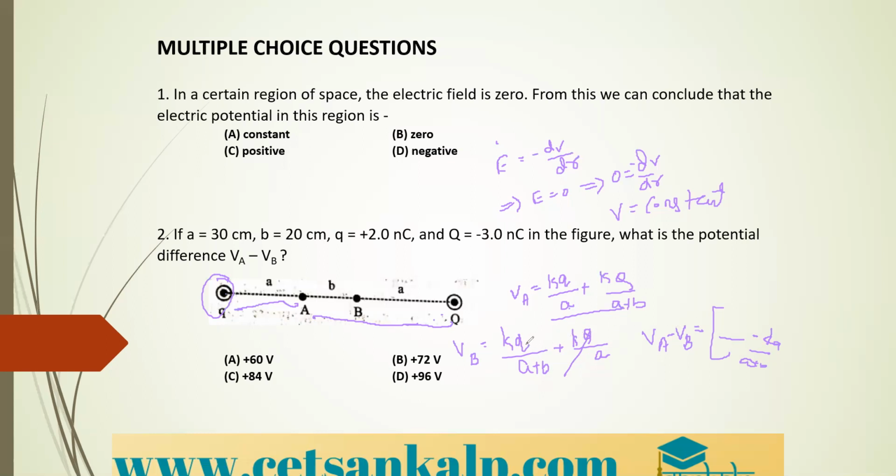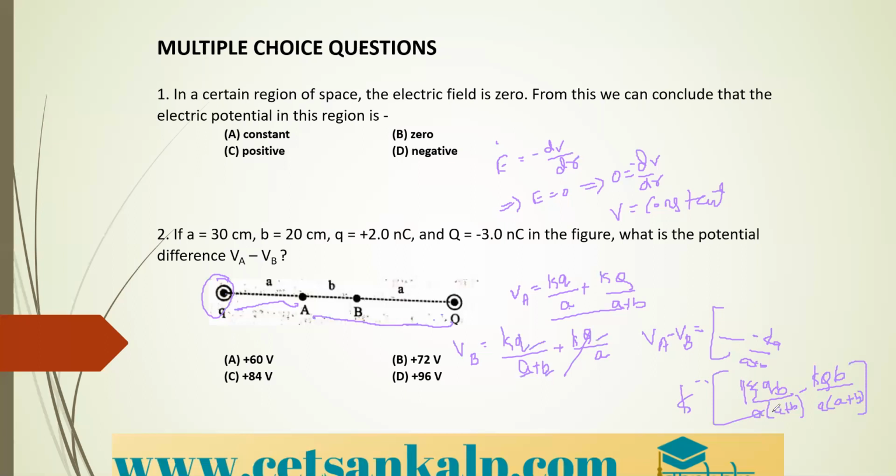Then later you just need to substitute the value of small q, capital Q, A value, B value. Everything is given here. Only the thing is K will be taken out as it is constant. So inside the bracket, I'll give you a hint, you will be getting K into Q by B divided by A into bracket A plus B after taking the LCM. Then next K into Q into B divided by A into bracket A plus B.